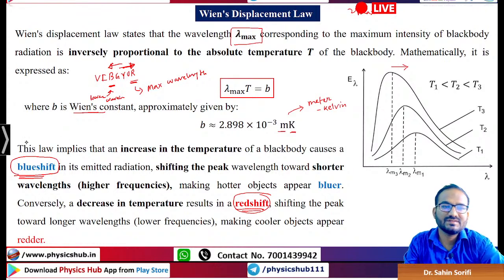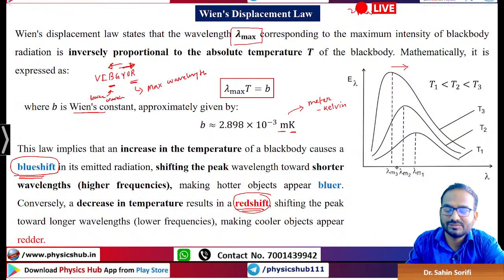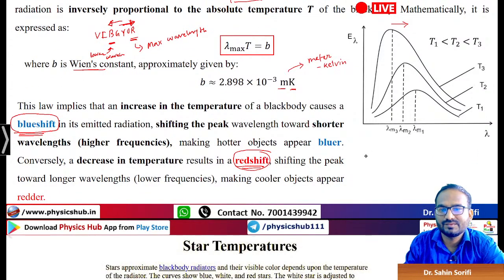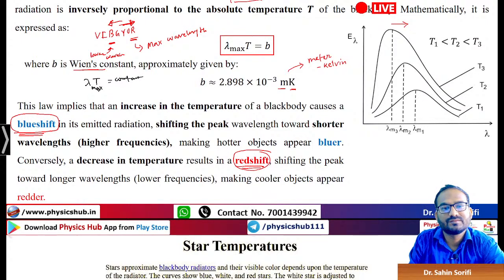Look, this is a simple fact, but don't get confused whether it will shift towards right or left. Just focus on this formula. Let's say you have a curve. Now lambda max into T is constant.